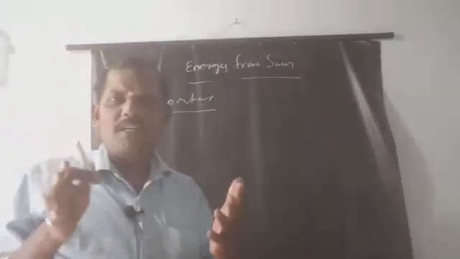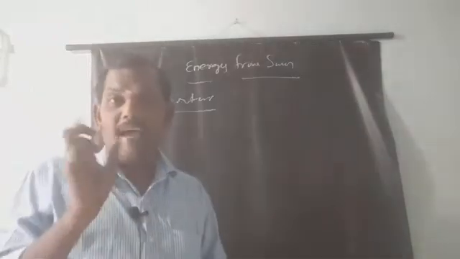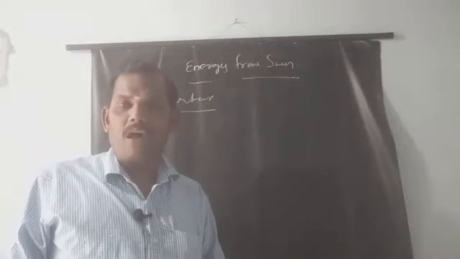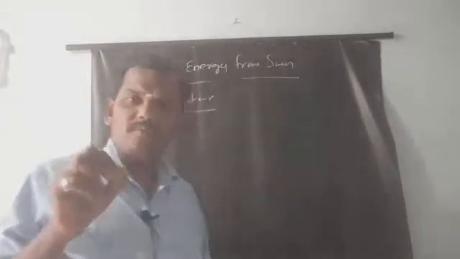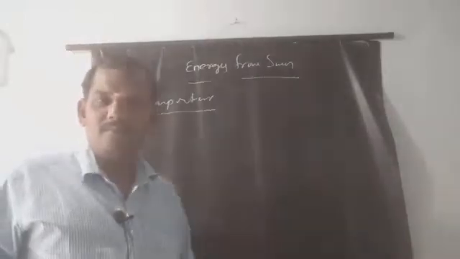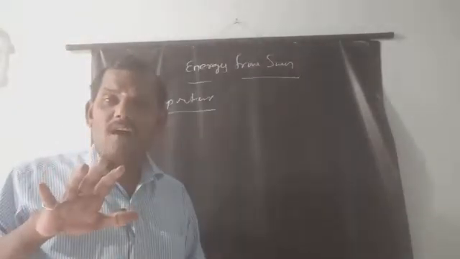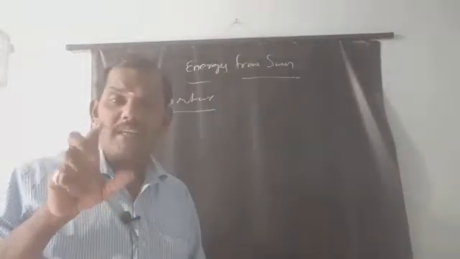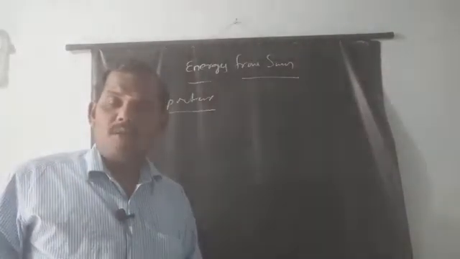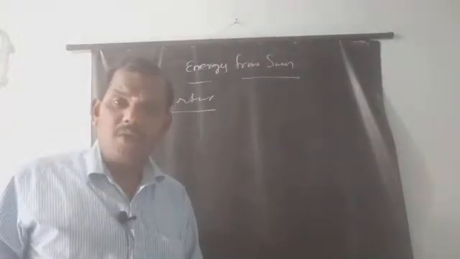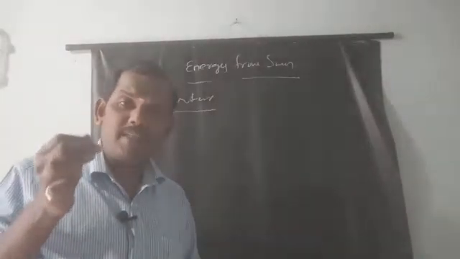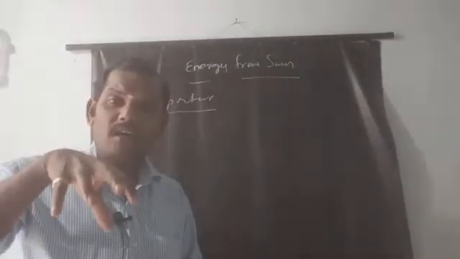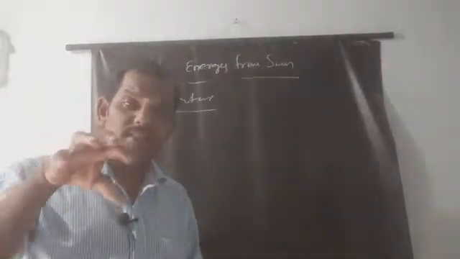Right? Just before that, we will discuss another point: the earth and the sun. These are two objects in our universe, or in our solar system. Say yes or no. The sun is the main object that gives energy to different objects like the earth. Why? Because the earth is a planet, as you all know. There are so many planets in the solar system, and these planets depend on the stars. The sun is a star.